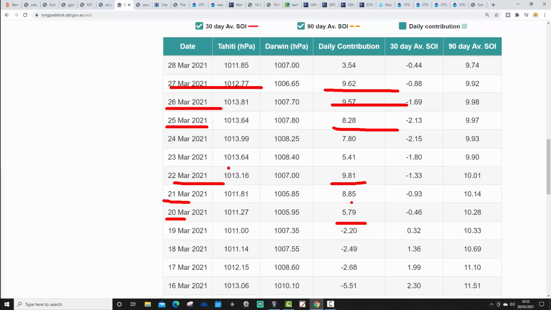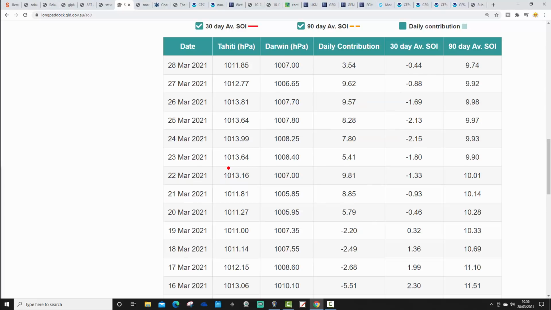So that's probably why the sea surface temperature anomalies have cooled. The La Nina signature has strengthened a little bit over the past week because the atmospheric setup has been more towards La Nina. Nevertheless, we're at the end of this La Nina event now. We are more or less back to ENSO neutral. As we always do in the spring. You go back to neutral and then you wait to see where you're going to go through the remainder of the year.